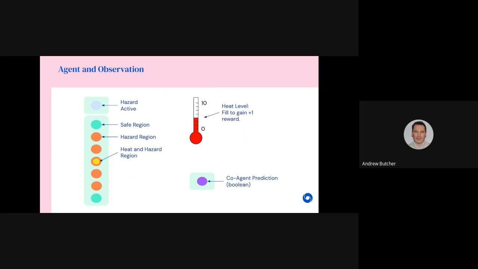The agent's observations include the presence of the hazard as a Boolean, their map location as a one-hot vector, their accumulated heat as an integer, and the co-agent's prediction, thresholded by Pavlovian signaling, as a Boolean.